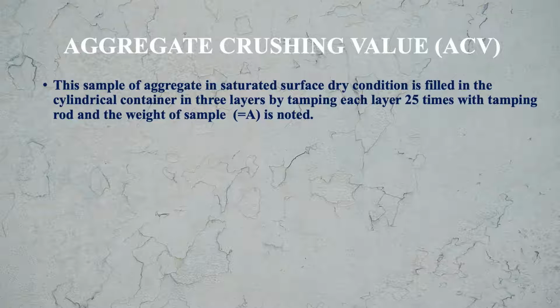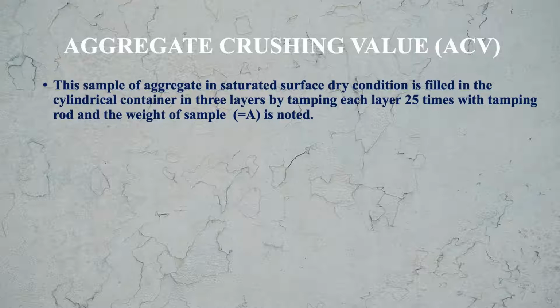This sample of aggregate is in saturated surface dry condition. As you know, for saturated surface dry condition, you first saturate the aggregate in water, take it out, and the surface is dried.